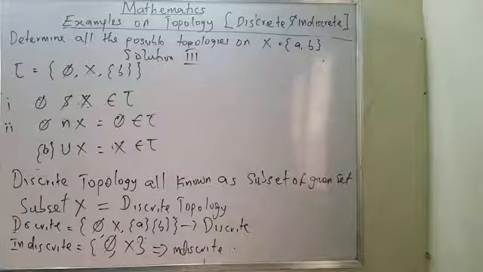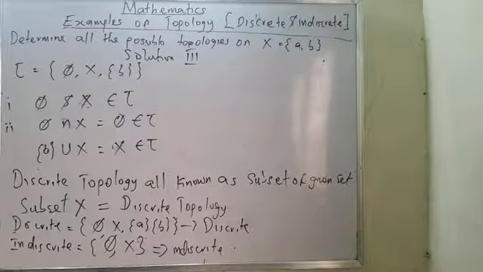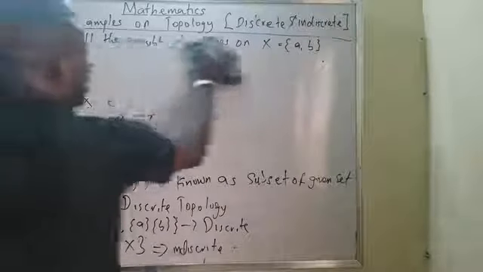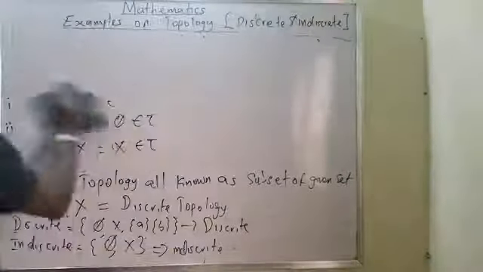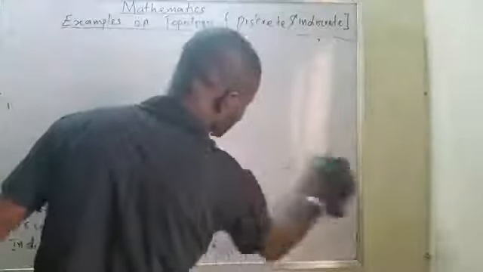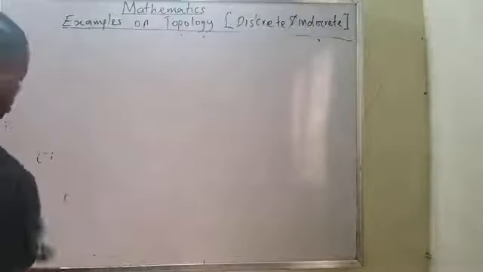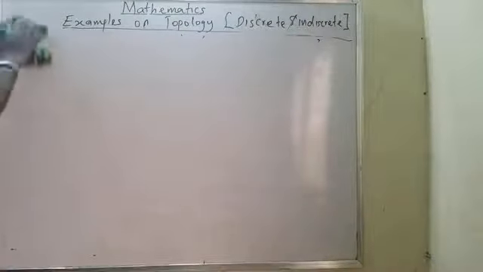Before I continue, let me show one or two more examples. I would like to show another example that will tell us that a given set is not a topology on that set.